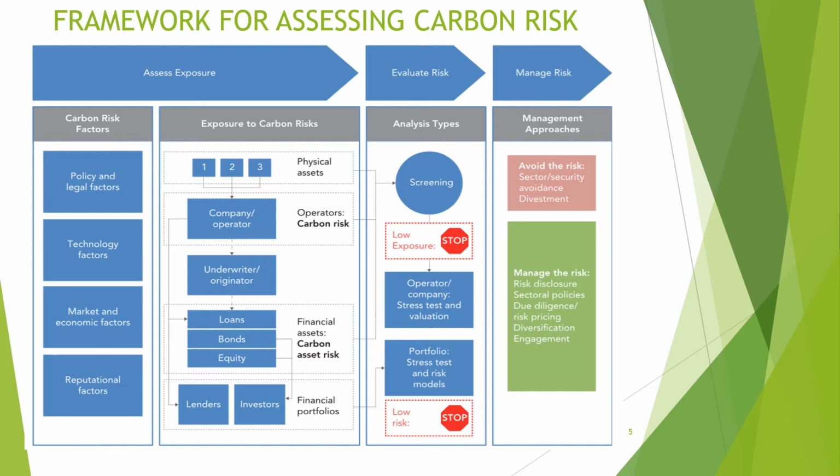Now this is the framework for assessing carbon risk. As you can see, there are three parameters: assess exposure, evaluate risk, and manage risk. There are different carbon risk factors. This is based on transition risk, so they have taken types of transition risk, which are policy and legal factors, technology factors, market and economic factors, and reputational factors.